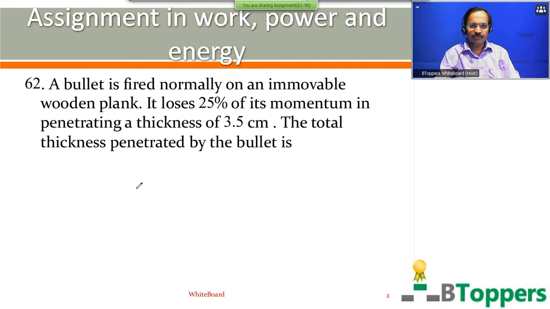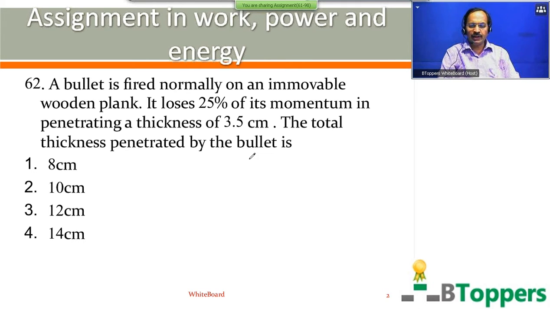See the question number 62. A bullet is fired normally on an immovable wooden plank. It loses 25% of its momentum in penetrating a thickness of 3.5 centimeter. The total thickness penetrated by the bullet is. You are given 4 options on the screen. Here also assume that retardation of the bullet to be uniform, or retarding force on the bullet to be constant. First option 8 centimeter, second option 10 centimeter, third option 12 centimeter, fourth option 14 centimeter. Come on, try the question.